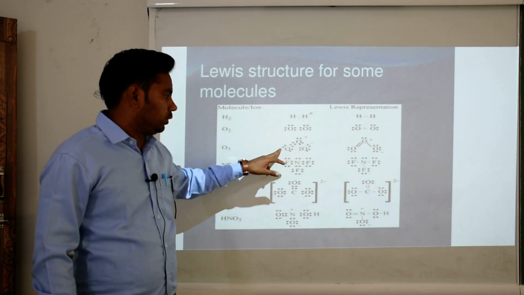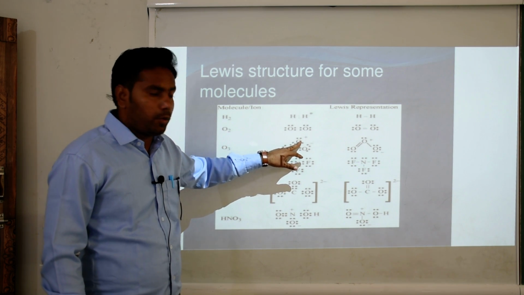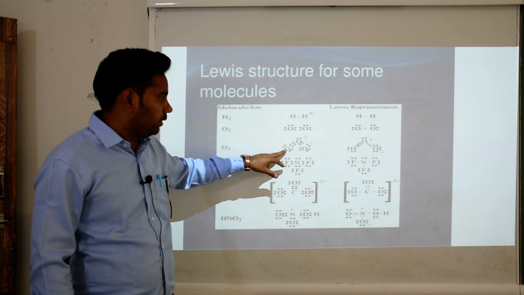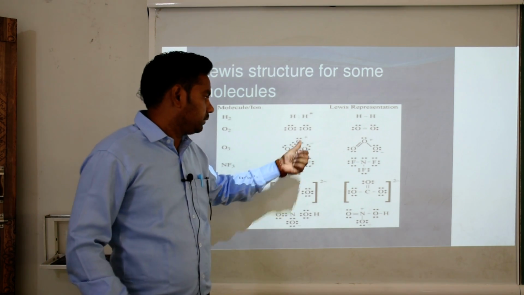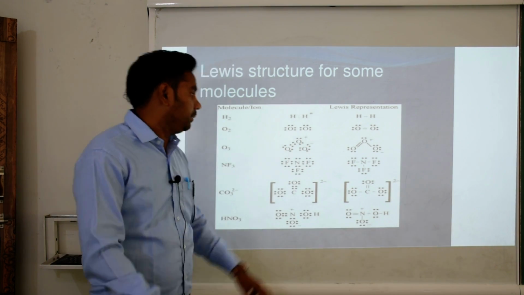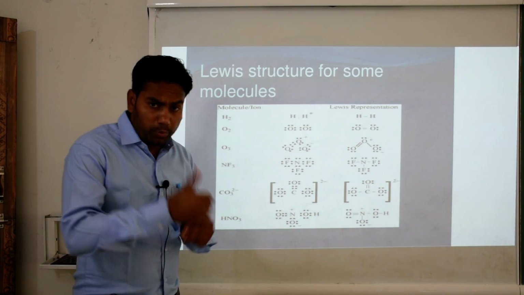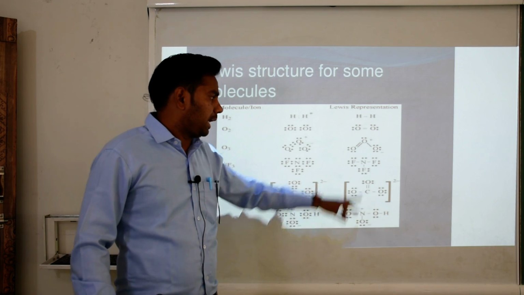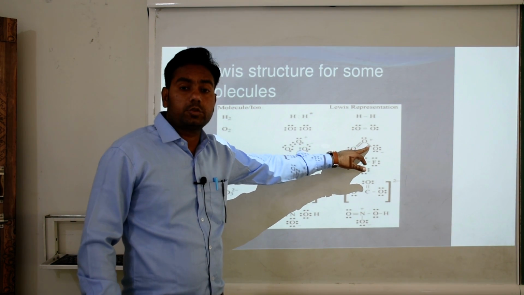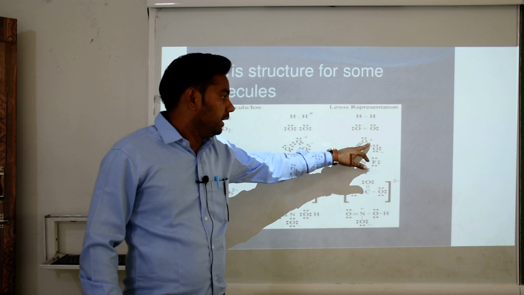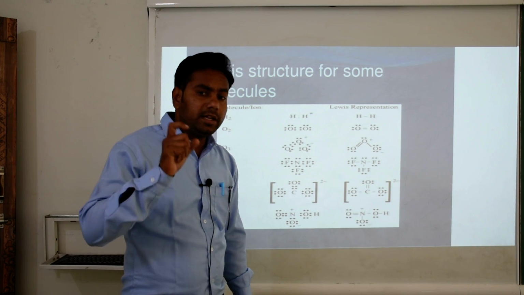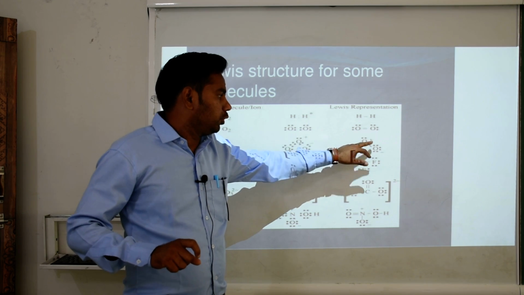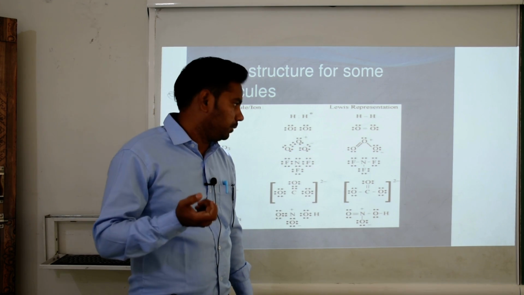Then ozone: the center oxygen atom shares 2 electrons with one oxygen atom, and one more type of bonding is shown here, called coordination bonding. In this bonding the shared electron pair is donated by only 1 atom. So this type of bonding is called coordination bonding.